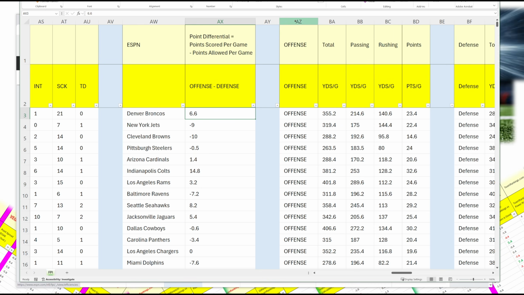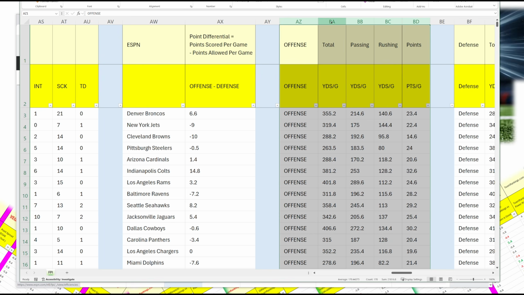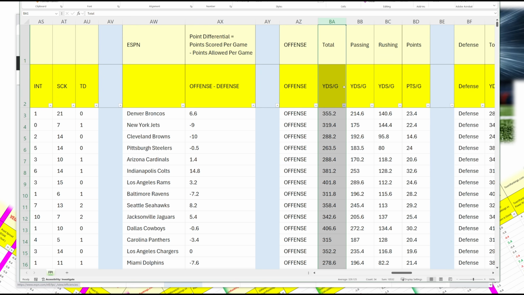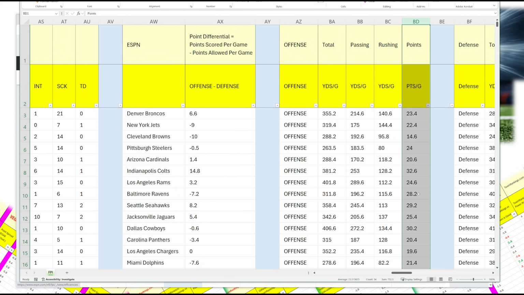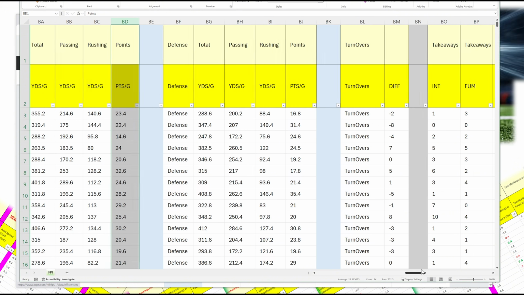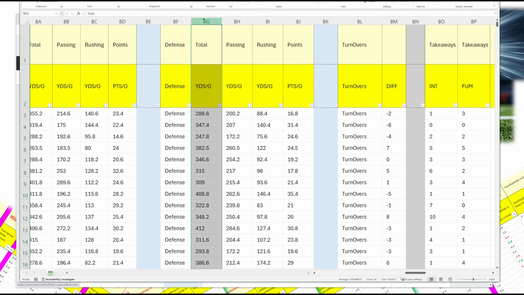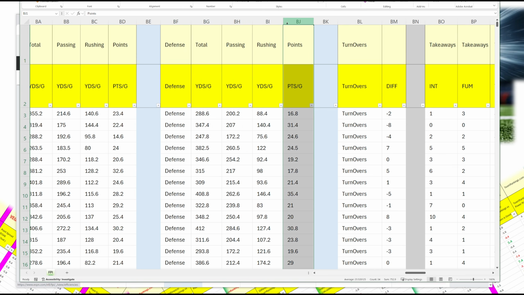That's the margin. Then I have offensive information here: total yards per game, passing yards per game, rushing yards per game, and then points per game. Defense, I have total yards per game, passing, rushing, and points allowed per game. So these are defense stats.